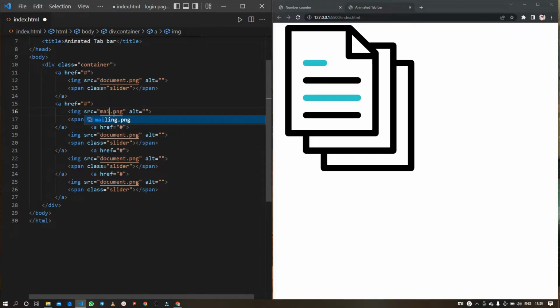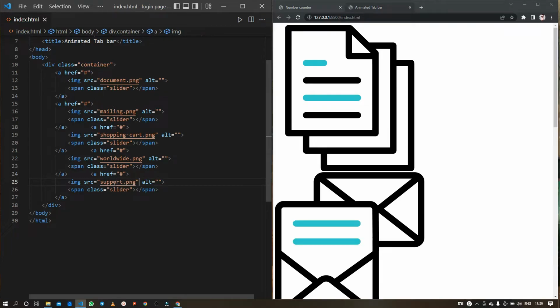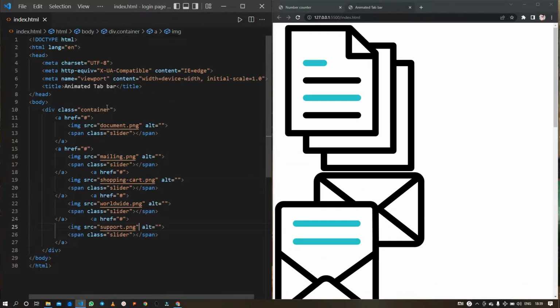That is, the second one is the mailing, the third one is the shopping cart and worldwide, and at the last, support. Okay, so let me just save it. So here are our images. So here we are done with our HTML.